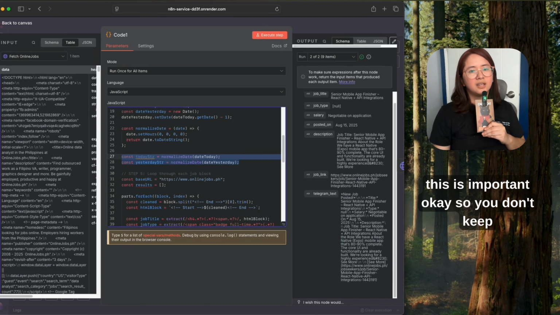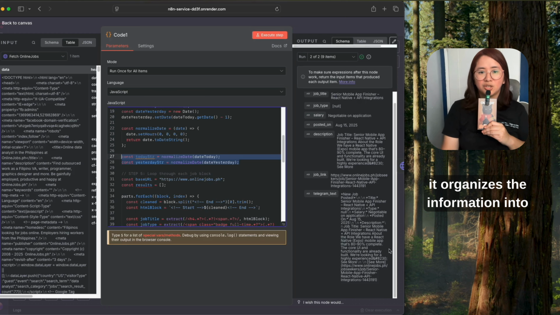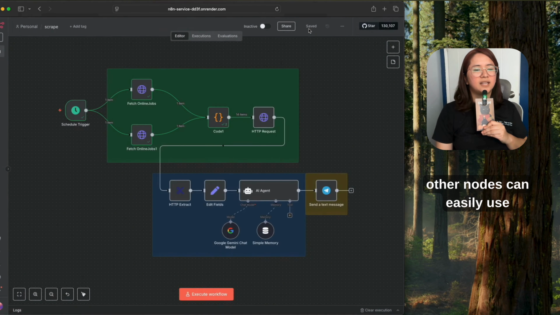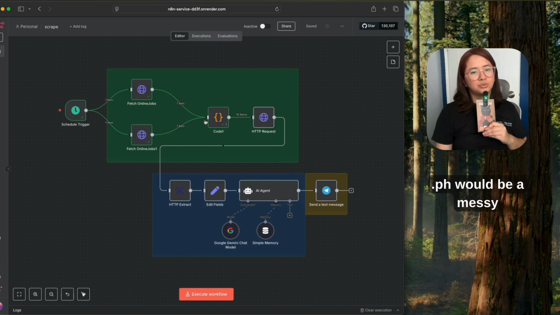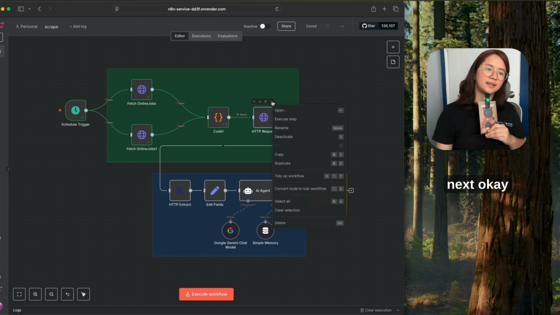This is important, okay? So you don't keep sending old jobs. Finally, it organizes the information into clean, structured job objects that other nodes can easily use. So without this step, the HTML from onlinejobs.ph would be a messy wall of code, but with it, we turn the chaos into useful, ready to send data.